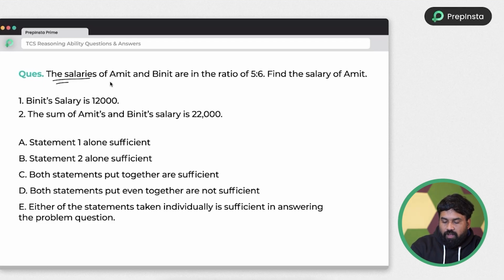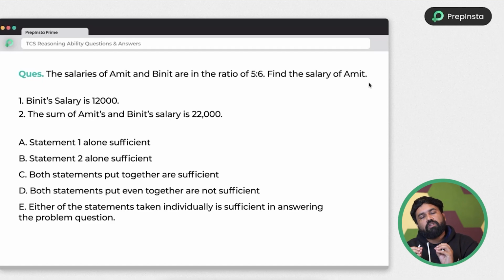The salaries of Amit and Binit are in the ratio 5 is to 6. Find the salary of Amit. Many people will do these types of problems wrongly.